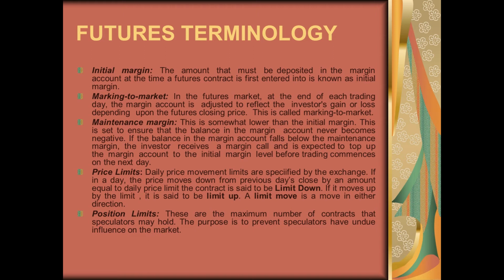So in this fashion, every day profit or loss will be added or deducted to your account till the time your position is open or your account is active. The day you want to square off your position, the day you want to close your position, you have to take a reverse position, and then your mark to market will stop.